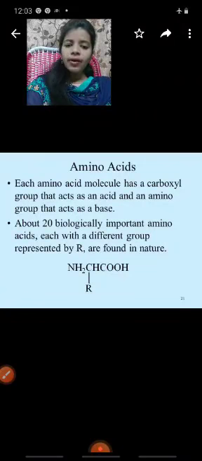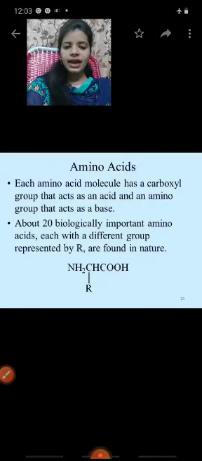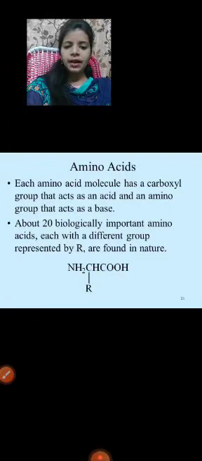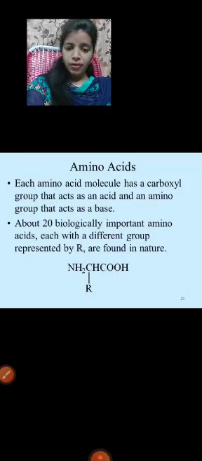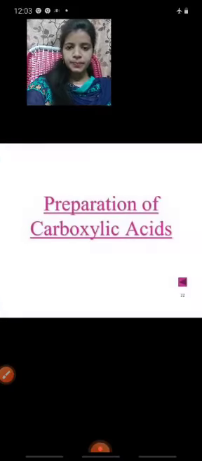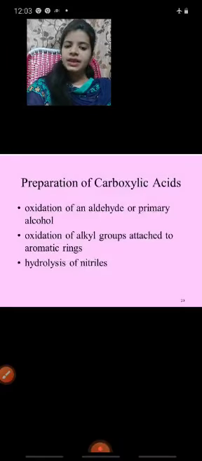Here, about 20 biologically important amino acids, each with a different group represented by R, are found in nature. Example, NH2CH attached to the R group and COOH group. Next one, preparation of carboxylic acid. How many types of preparation of carboxylic acid are here? There are 3 types.